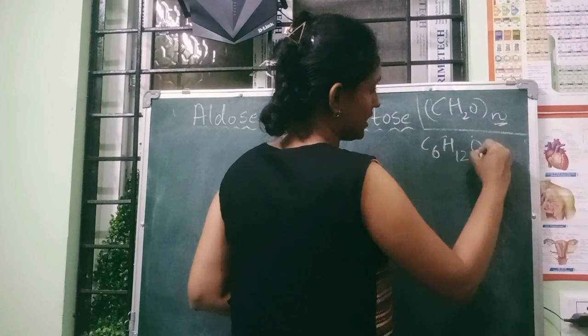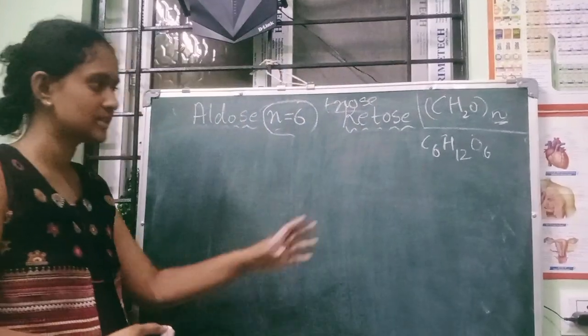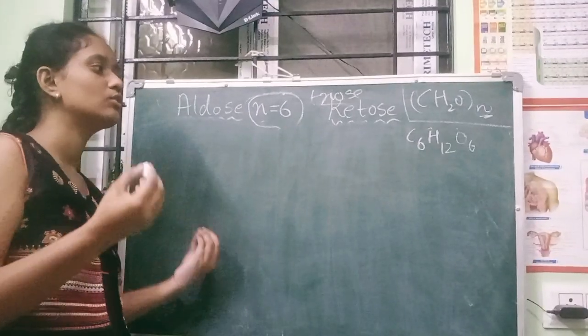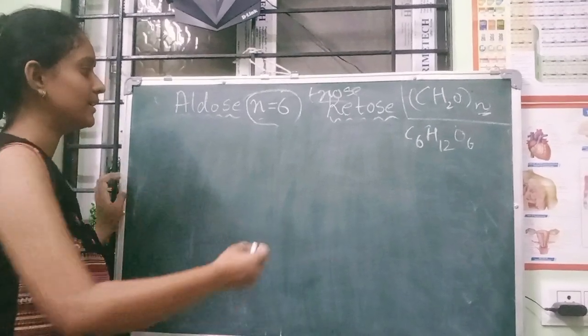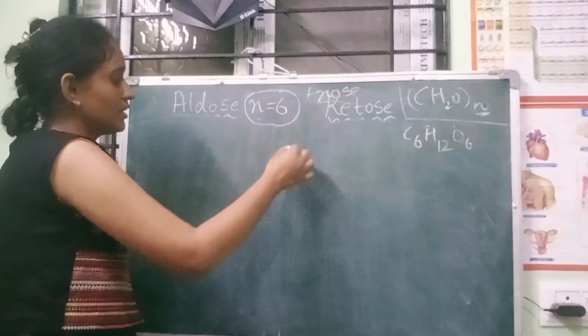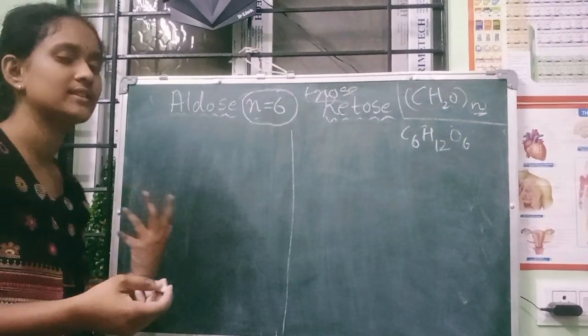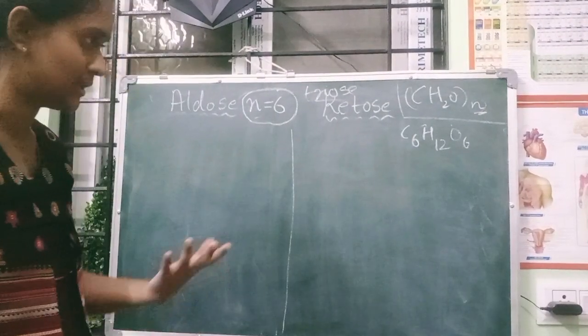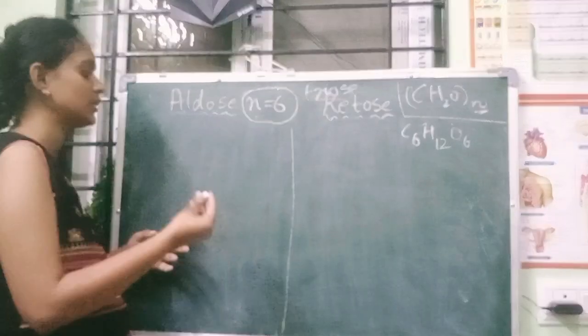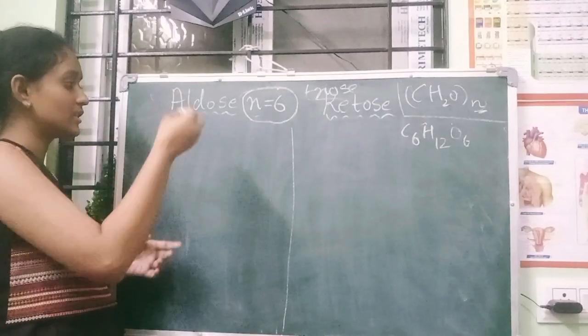C6H12O6. A very important molecule, that is glucose. Glucose is a very essential element, right? Even for humans or plants. C6H12O6. Now we are going to see how to write its structure.